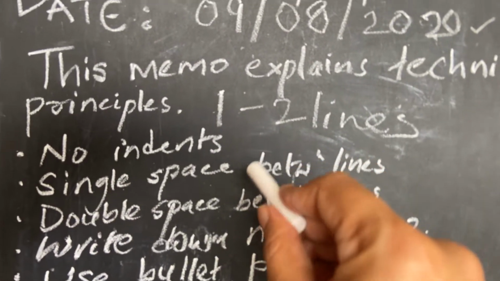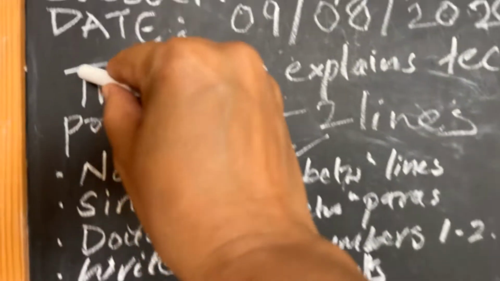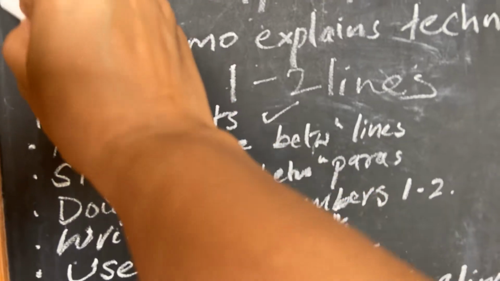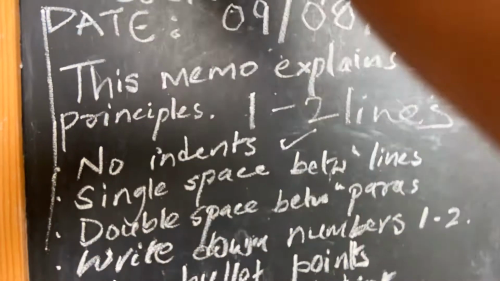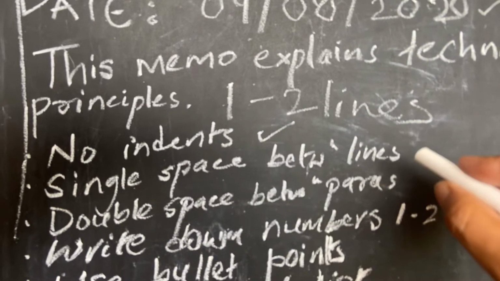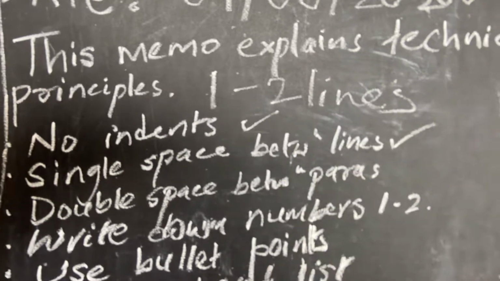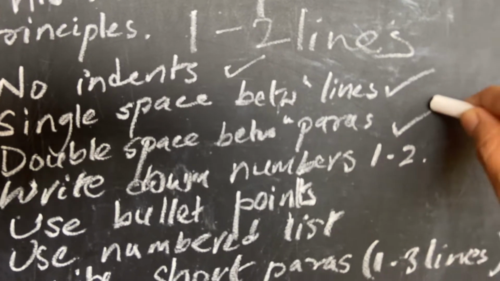Now, first rule, no indents, right? If you look here, there is no indent. This should all be aligned on the left, right? So no indents, single space between lines, do not do double space between paragraphs.